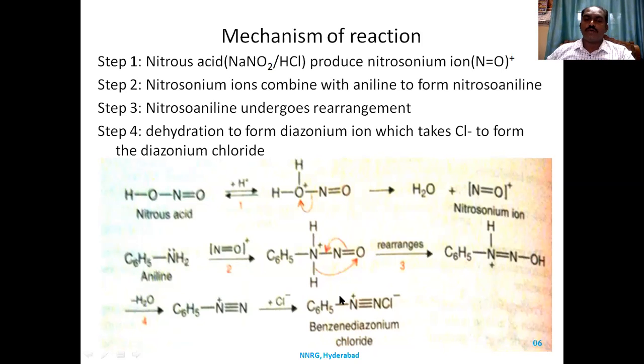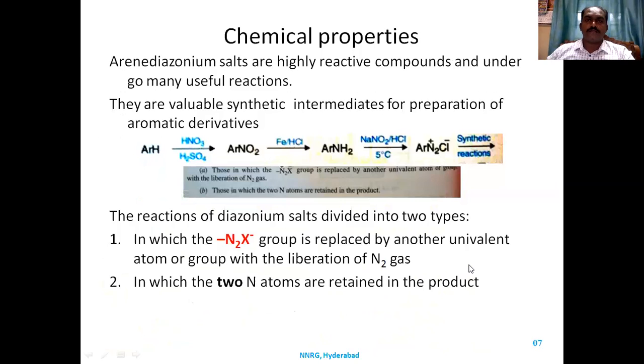We need to take the solution very fast. As soon as you prepare the solution, the freshly prepared solution should be taken for further reactions. So the main topic here is that benzene diazonium salts have some chemical properties.